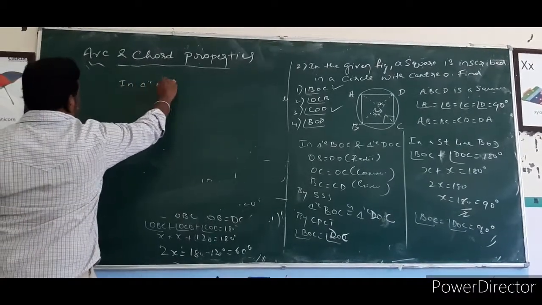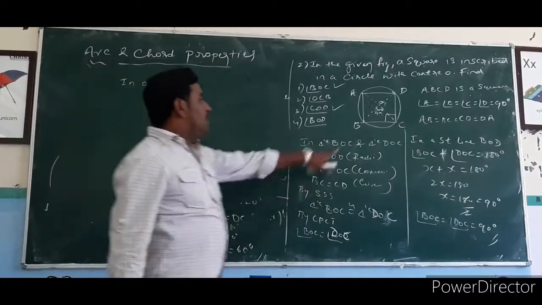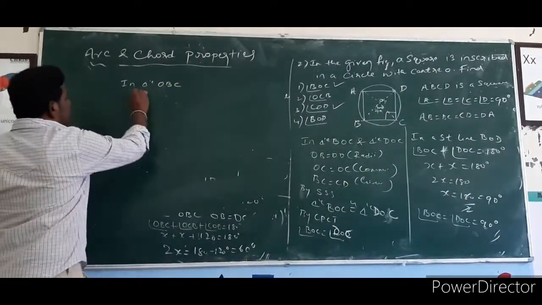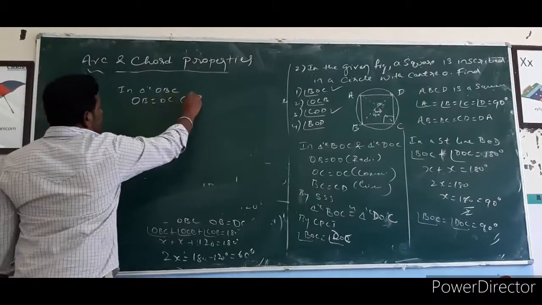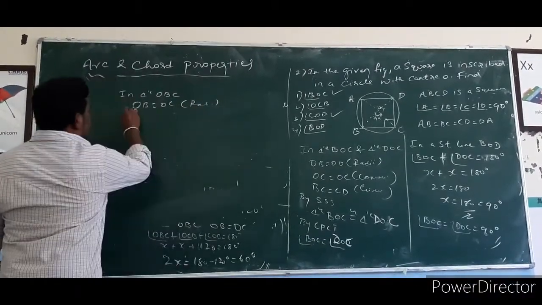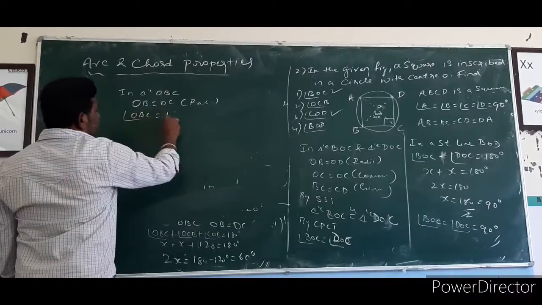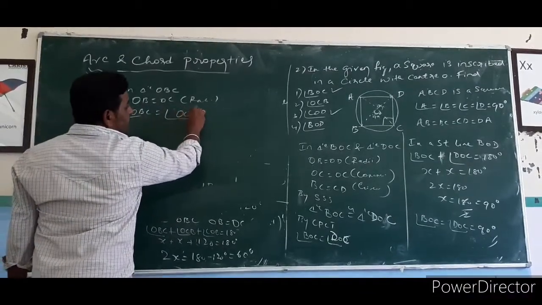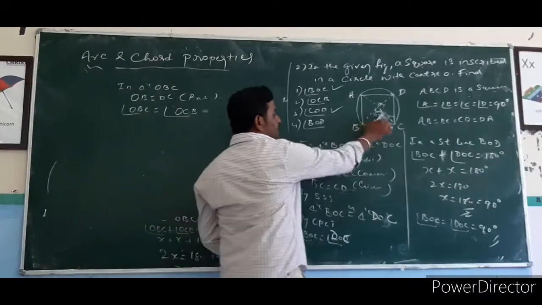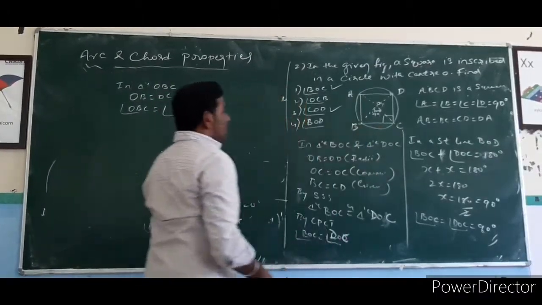In triangle OBC, OB and OC are equal because they are radii of the circle. That means angle OBC equals angle OCB. Both are equal. If these two sides are equal, then opposite angles are also equal.